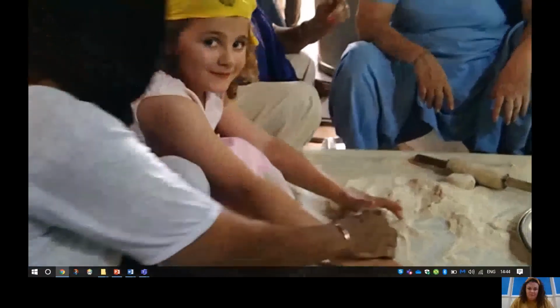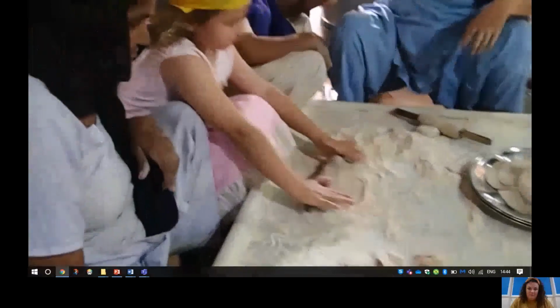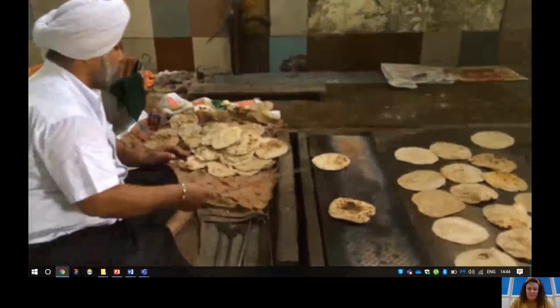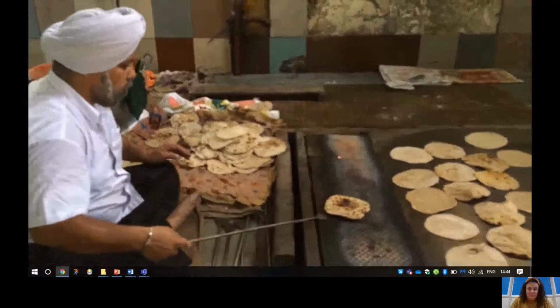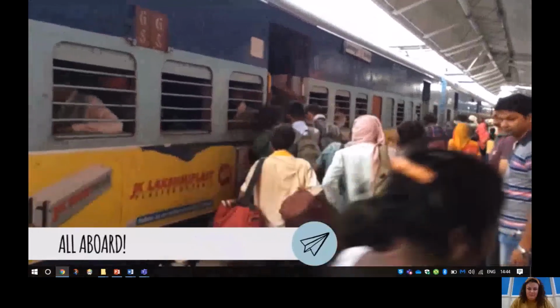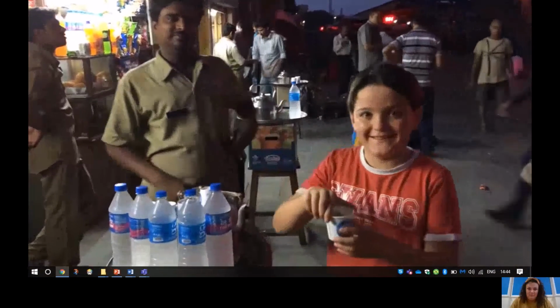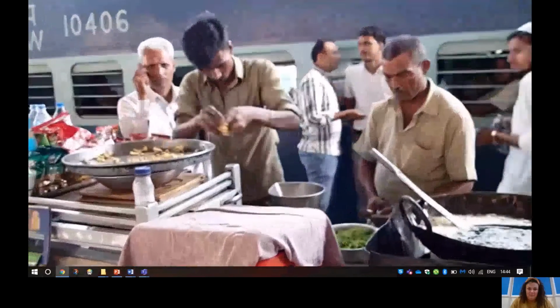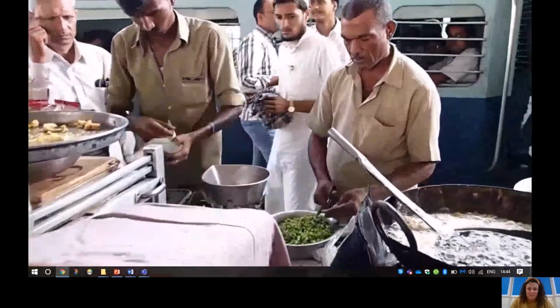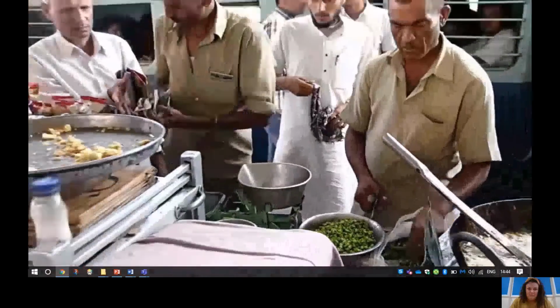Only women can roll chapatis. My dad and my brother didn't get to do it. After women had finished rolling chapatis, a man would cook them on a barbecue. We travelled by an overnight train from Delhi to Jodhpur, and the chai walla brought us cups of tea. The next morning, the train stopped at a station and we jumped off and bought fried pakoras. They were yummy, but some were really spicy.